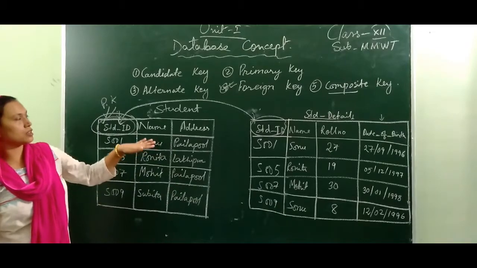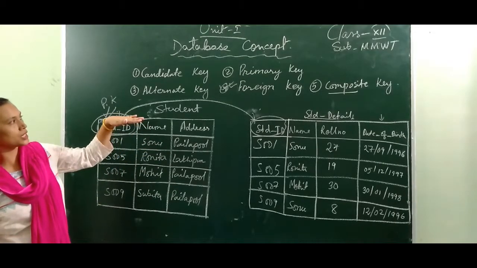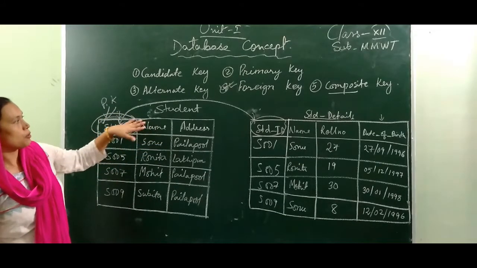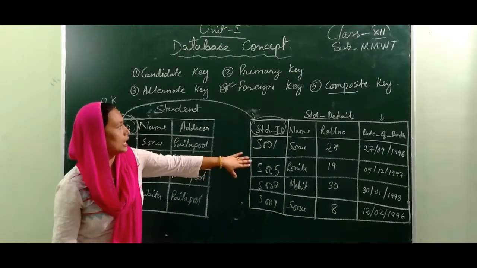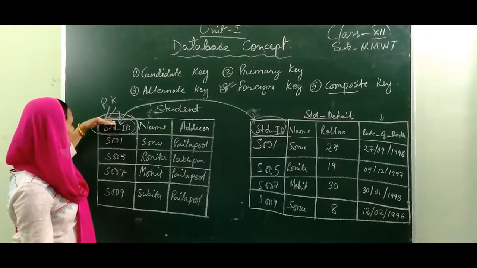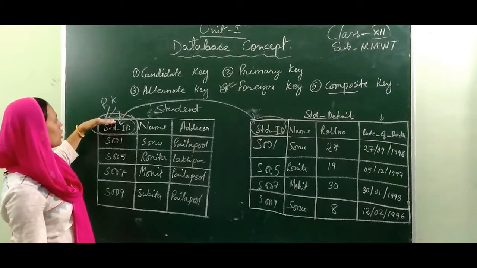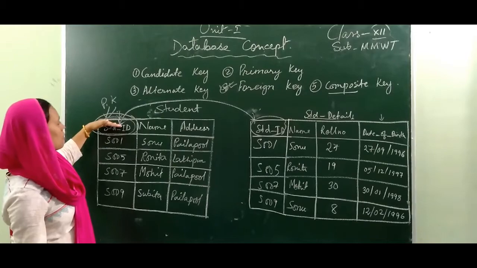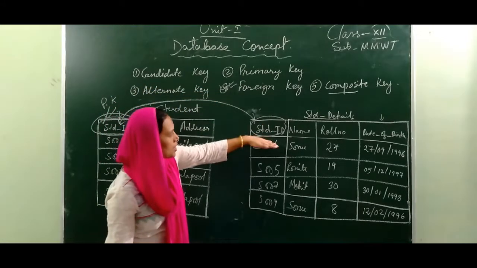That means a key is called a foreign key when you have two tables, and in the first table the student ID has been set as a primary key, and this same field is referred to in the second table.